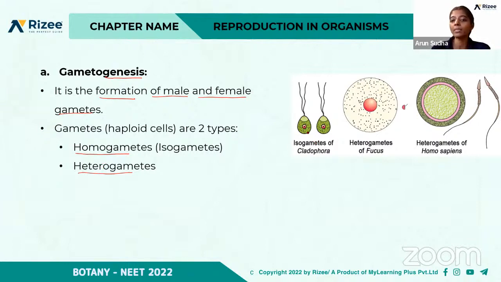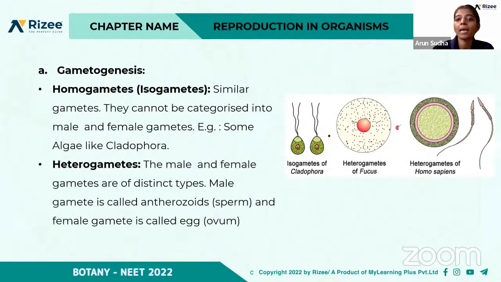These gametes are called isogametes. An example is Cladophora in algae. They show a similar type of gametes, right? So homogametes are the similar gametes. That is, they cannot be categorized into male and female gametes. Example is some algae like Cladophora. If we see the two gametes, we cannot differentiate which is a male gamete or which is a female gamete. So all the gametes are similar, so they are called isogametes or homogametes. Example is Cladophora.